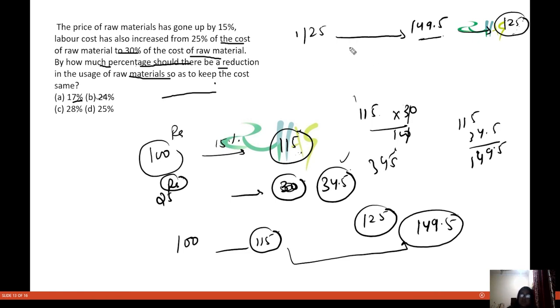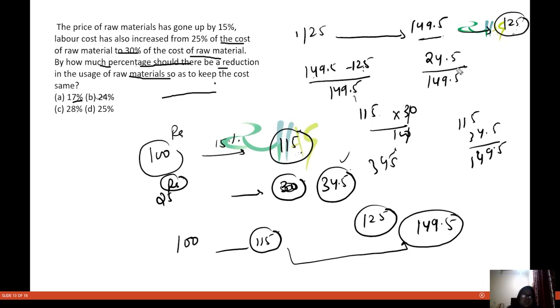Okay, so obviously this is 149.5 minus 125, divided by 149.5. Now this is 24.5 divided by 149.5.